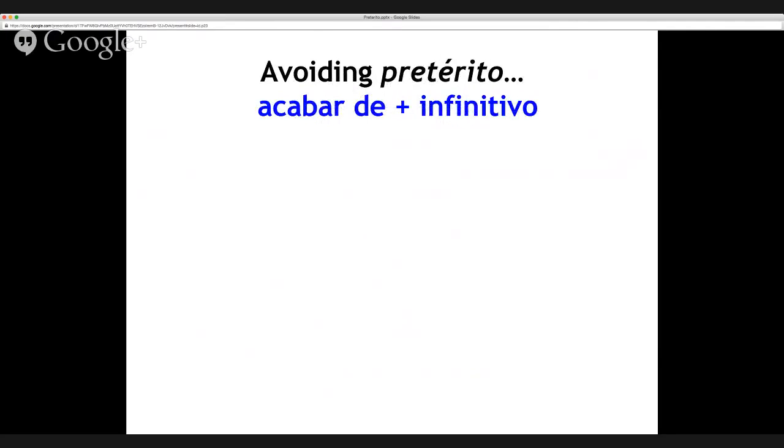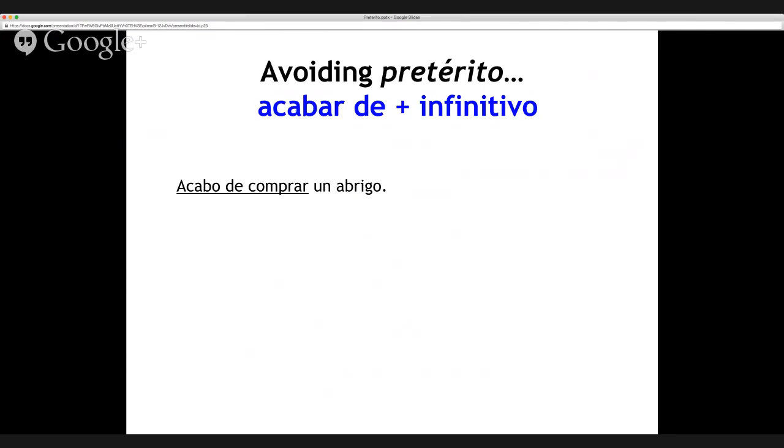Bien, one more thing before we wrap up, kind of for fun and also to expand your horizons. If you're already looking for ways to avoid the pretérito, yes, I've spent all this time teaching this to you, and now I'm going to say, if you want to avoid the pretérito, use the expression acabar de followed by an infinitivo, as in, acabo de comprar un abrigo.